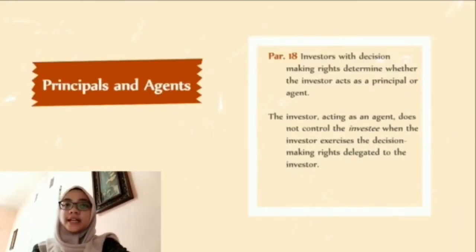Explanation about principals and agents. From paragraph 18, an investor with decision-making rights determines whether the investor acts as a principal or an agent. The investor, acting as an agent, doesn't control the investee when the investor exercises the decision-making rights delegated to the investor.